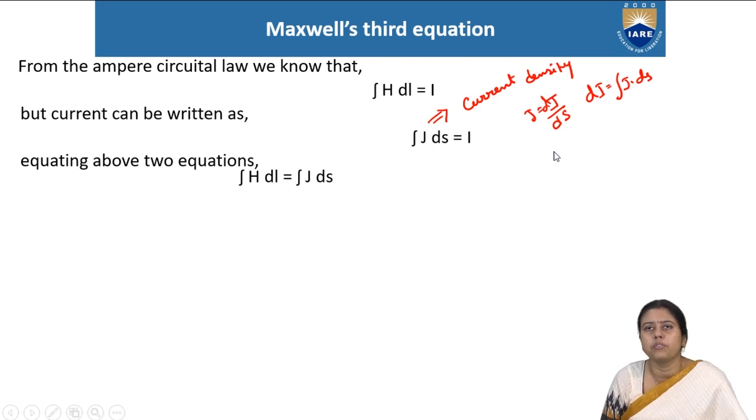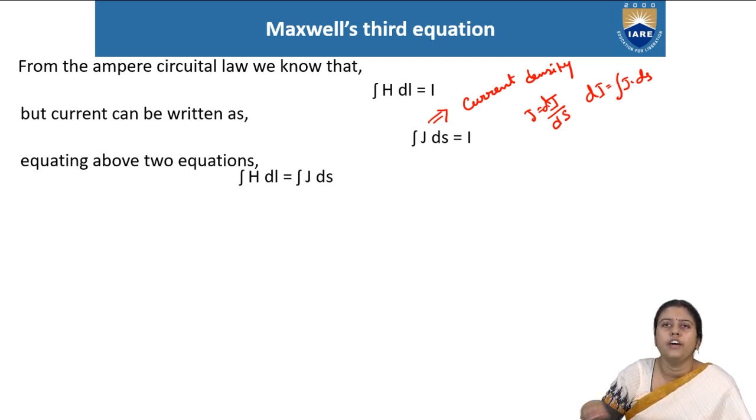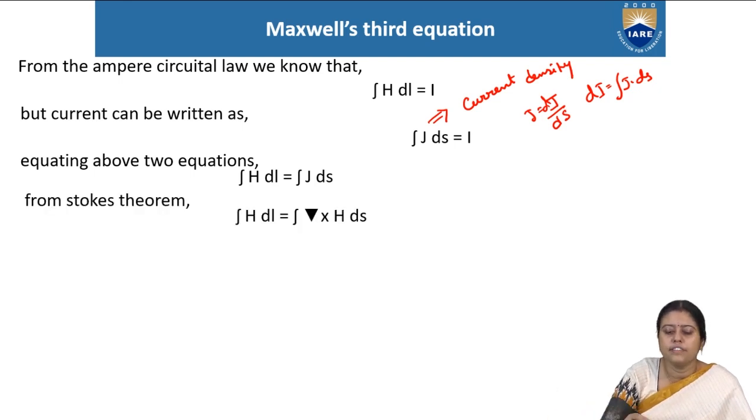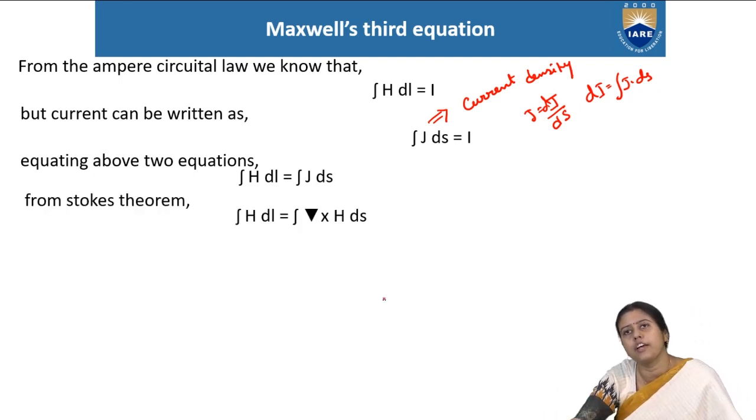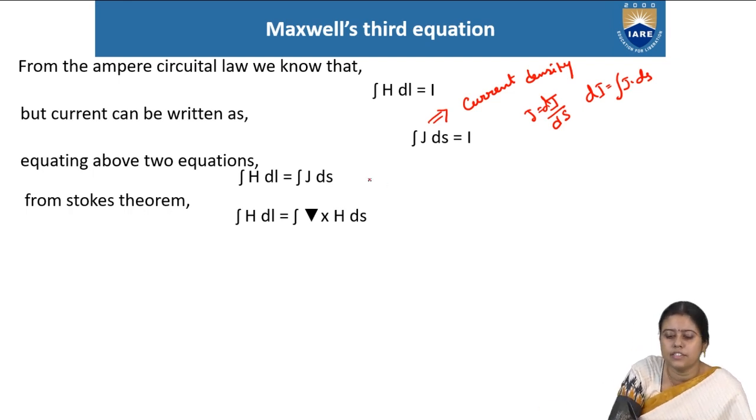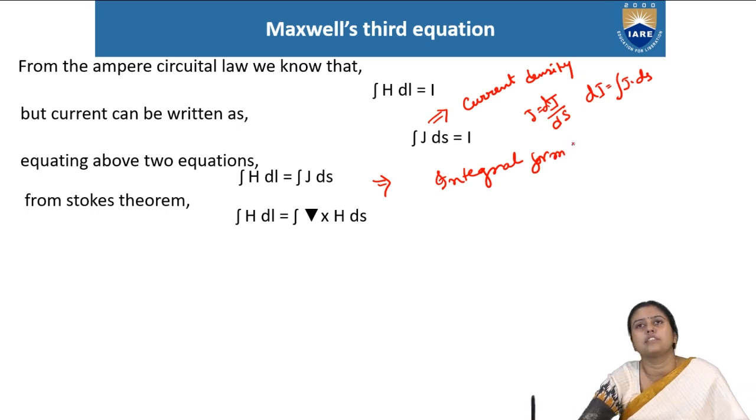Equating the two equations, we can write the integration of H dot dl is equal to the integration of J dot ds. This is known as Maxwell's third equation in the integral form.